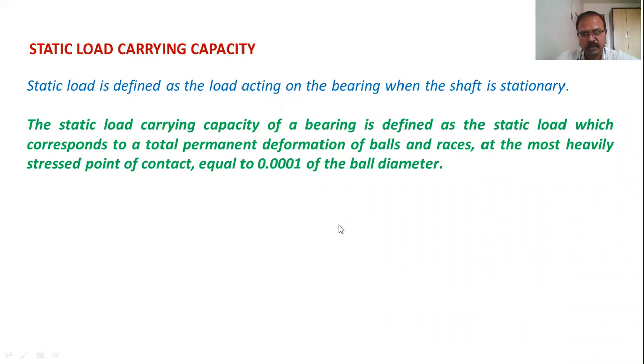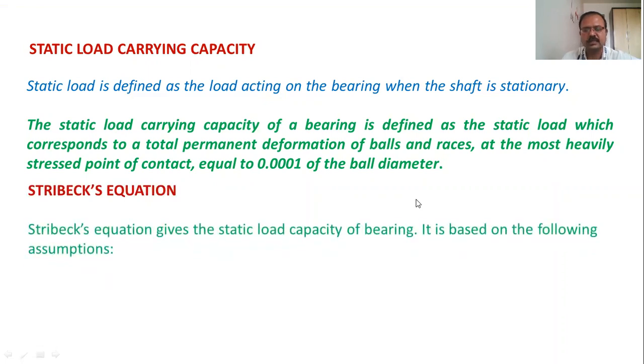So, when the bearing is stationary or when the shaft is stationary, if the total permanent deformation of the balls and races at the most heavily stressed point of contact becomes equal to 0.0001 times the ball diameter, then that corresponding load will be called the static load carrying capacity of the bearings. This static load carrying capacity, which is denoted by C suffix 0, is calculated using Stribeck's equation.